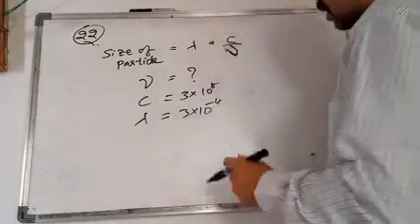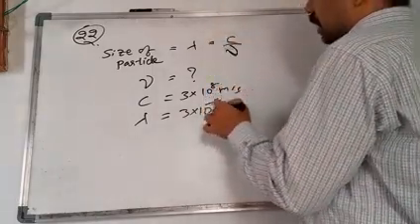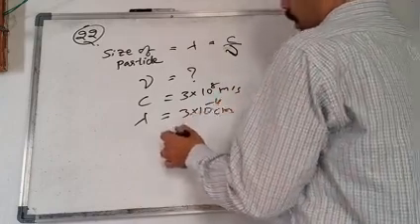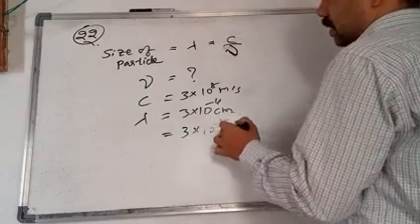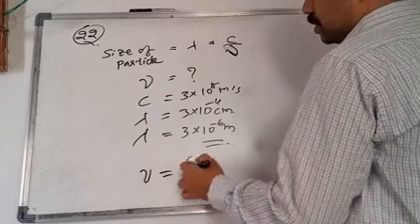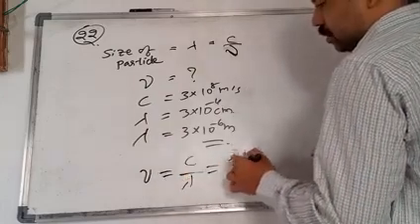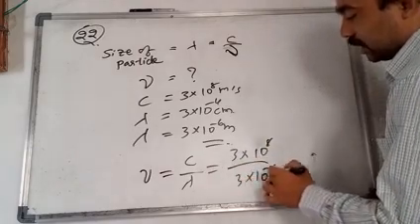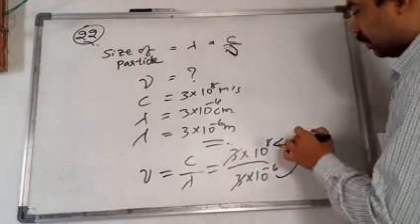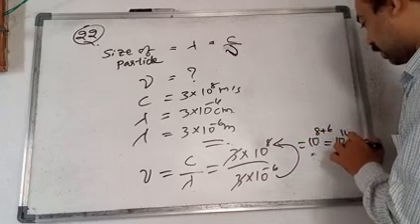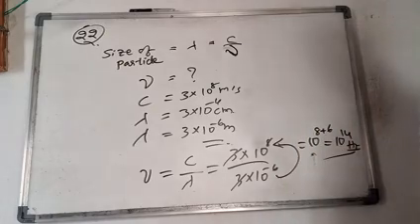This is given in meters per second and this is given in centimeters, so you convert it into meters. What you will get is 3 into 10 to the power of minus 6 meters. This is the lambda we got. Now we know nu is equal to C by lambda. That is 3 into 10 to the power of 8 by 3 into 10 to the power of minus 6. 3 cancels, minus 6 goes up and becomes plus. So 10 to the power of 8 plus 6, that is equal to 10 to the power of 14 hertz. Like this we can calculate frequency.